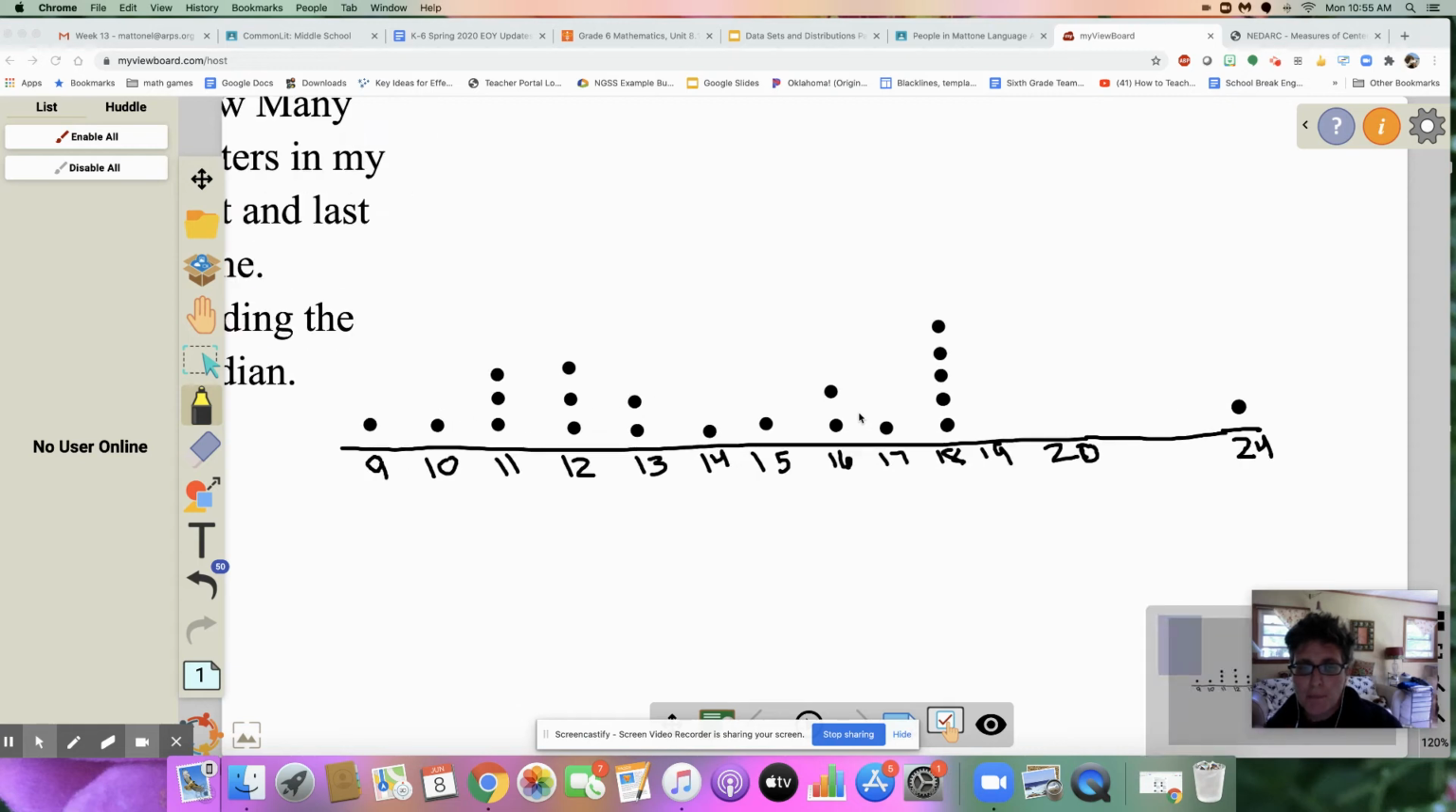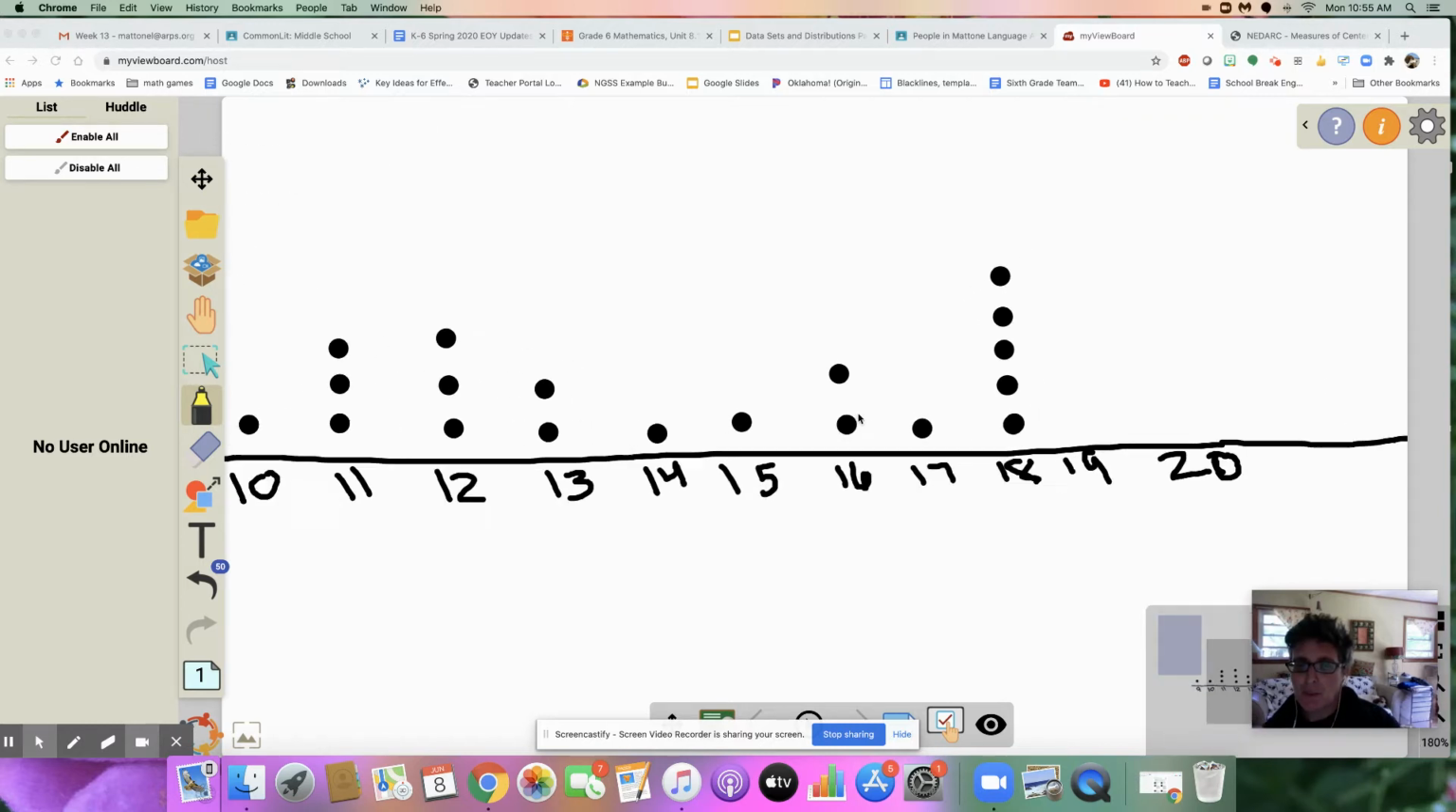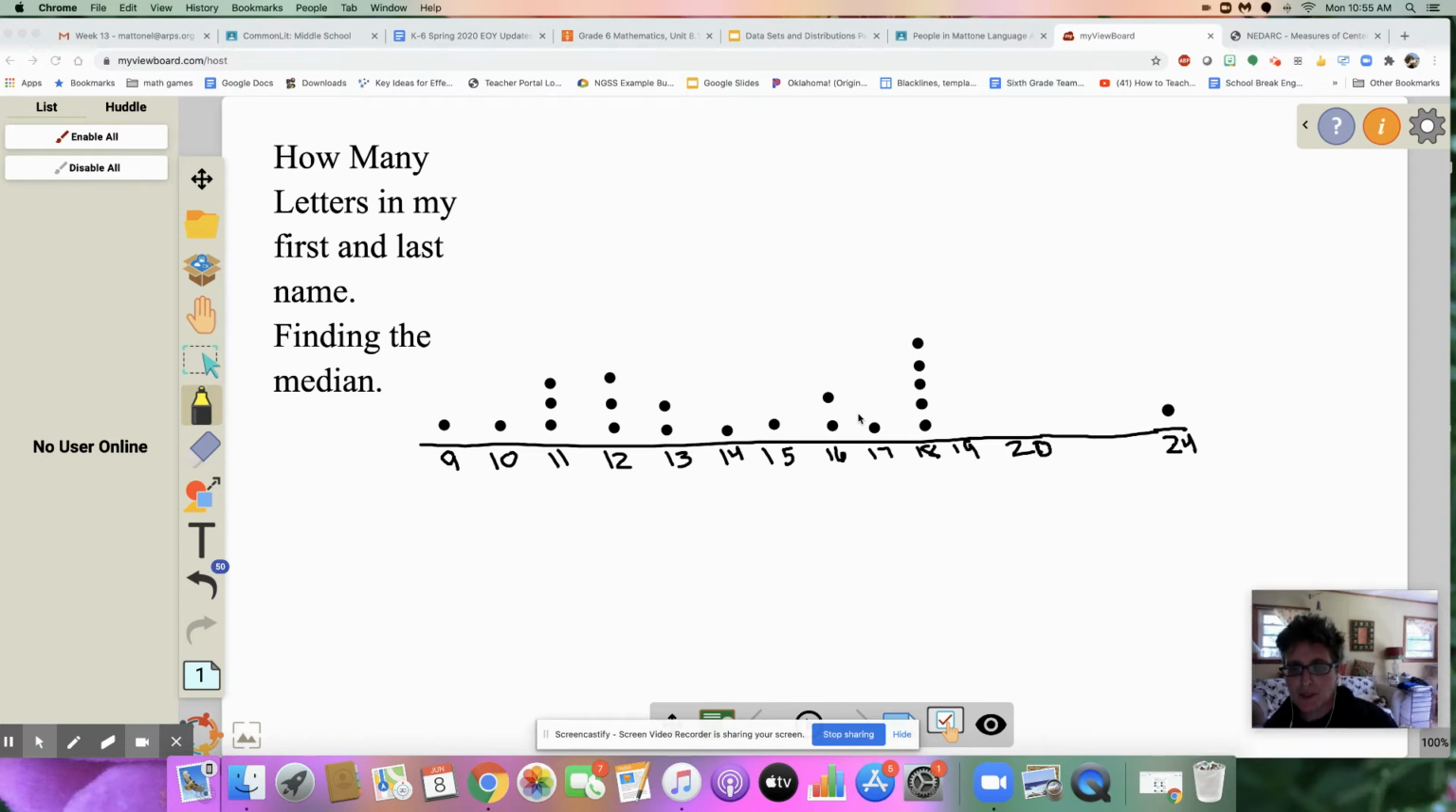We've been finding the measure of center, or the middle of our data, by finding something called the mean, where we add everything up and divide. So we're going to look at a different measure of center called the median. And all the median is, is the middle data point. Half the data points will be on one side, the other half will be on the other.